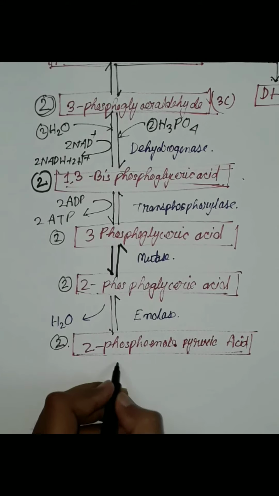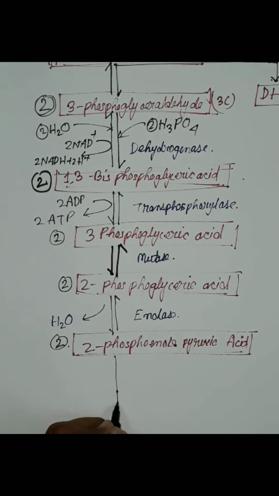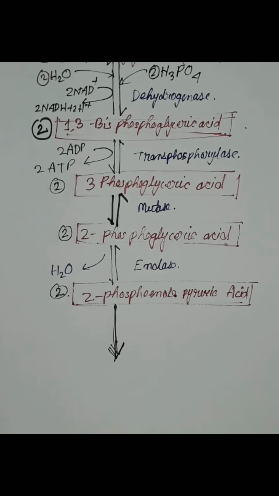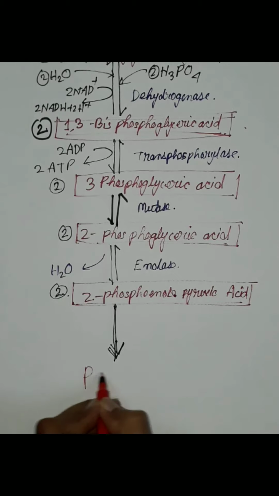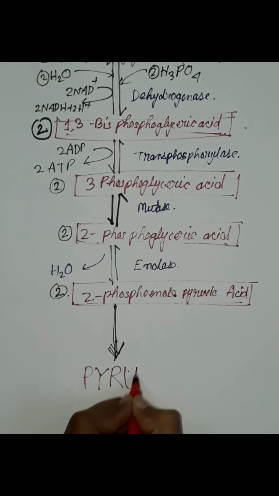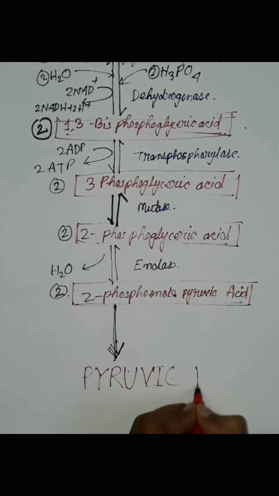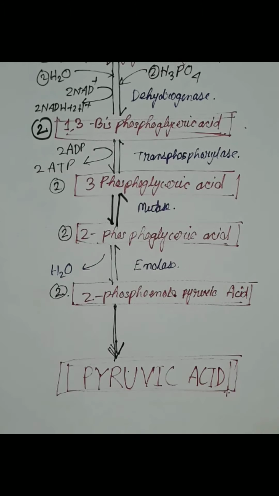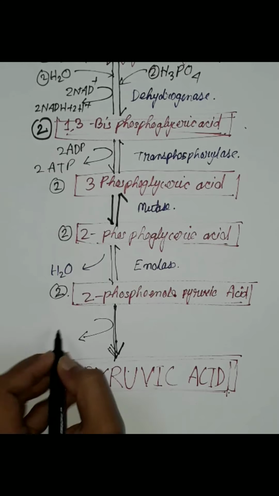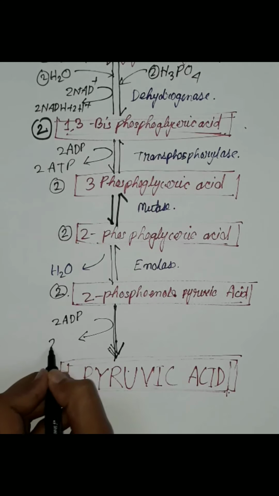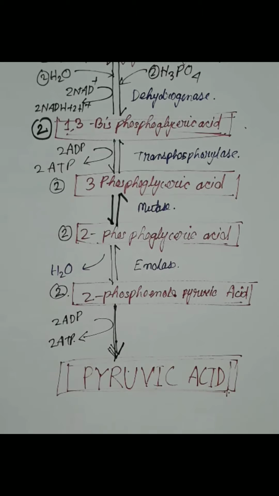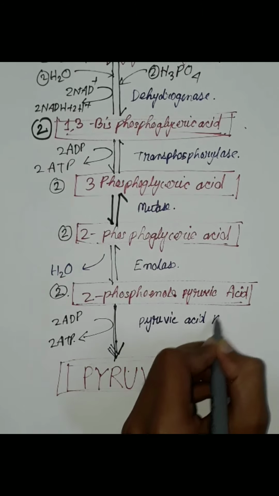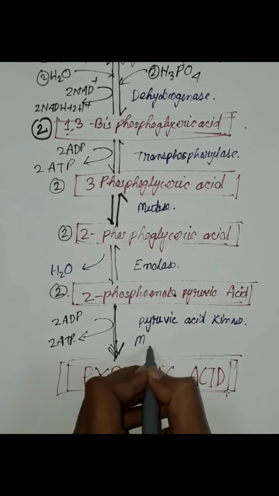Now 2 molecules of 2-phosphoenol pyruvic acid will be converted into the end product of glycolysis, pyruvic acid. This pyruvic acid will participate in the next step of respiration. In this process 2 ADP are converted into 2 ATP. Pyruvic acid kinase enzyme is required, and Mg2+ and K+ ions are also required.